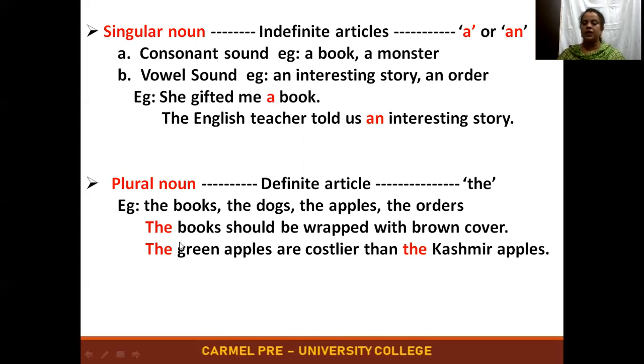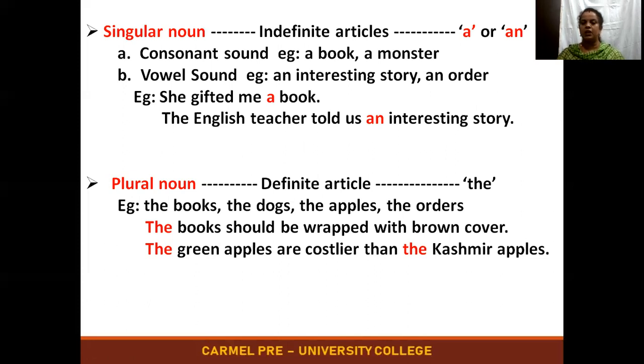So for this you do not have to keep in mind whether the noun begins with a vowel sound or consonant sound. The only thing is, if it is plural, we are supposed to use the. We need not see whether the noun is starting with a vowel sound or a consonant sound, right?